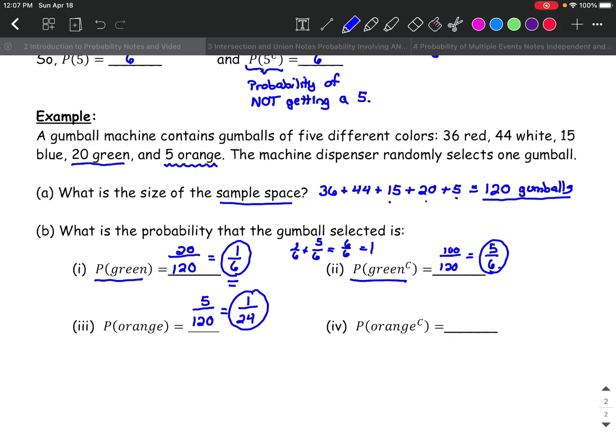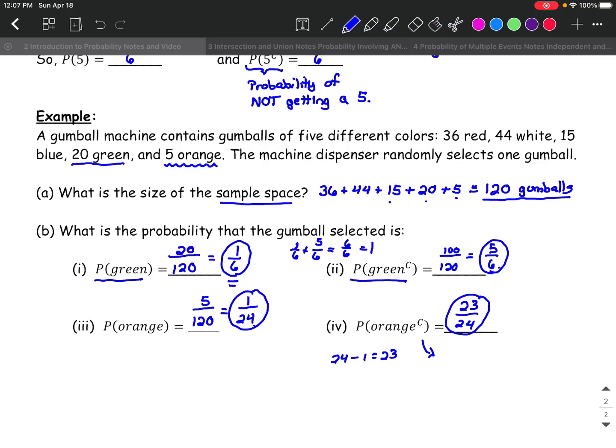Now, what's the probability of not getting orange? Well, see this 1 over 24? Now, the neat thing here, if you know you want it to add up to 1, the shortcut here, take the denominator 24, subtract the numerator 1, and you get 23. 23 over that denominator 24. That would be your final answer.